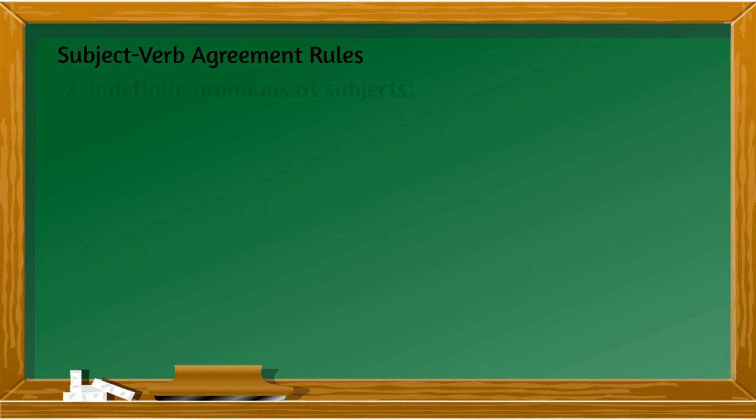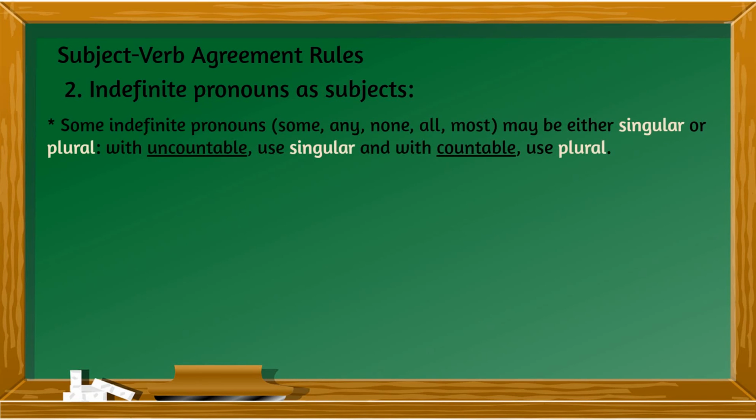Next one for indefinite pronouns. Some indefinite pronouns, like the pronouns some, any, none, all, or most, might be either singular or plural. It depends if the phrase that comes after them are countable or uncountable nouns. Let's look at the examples.